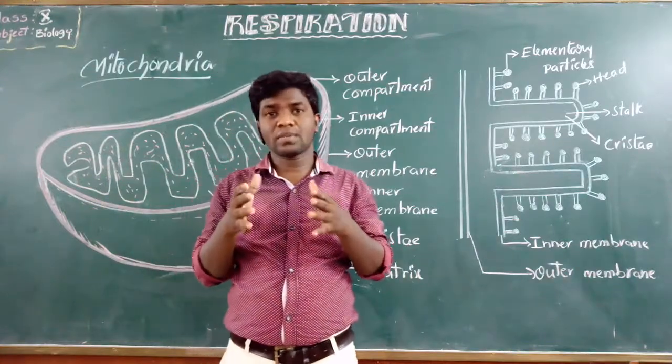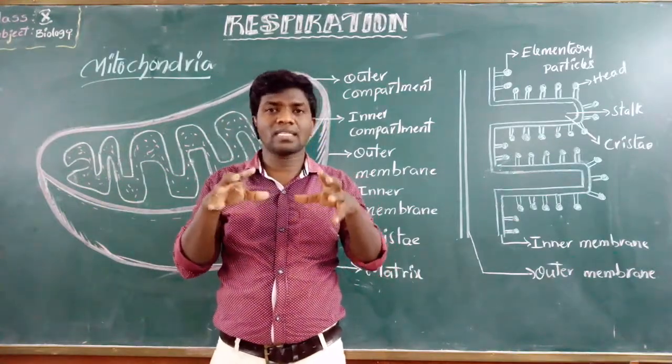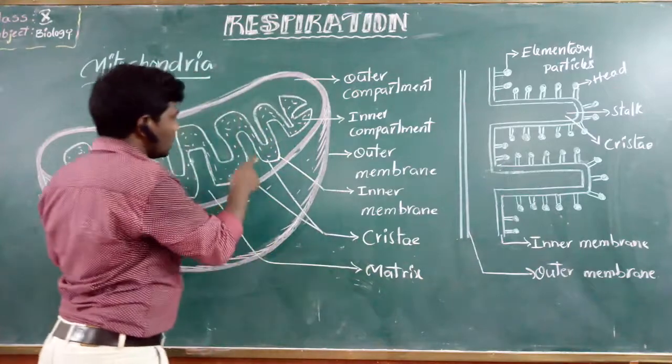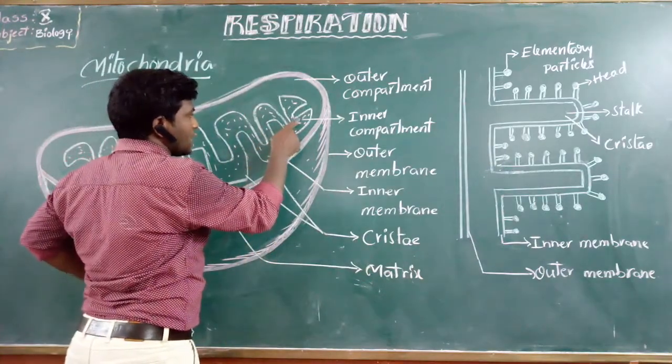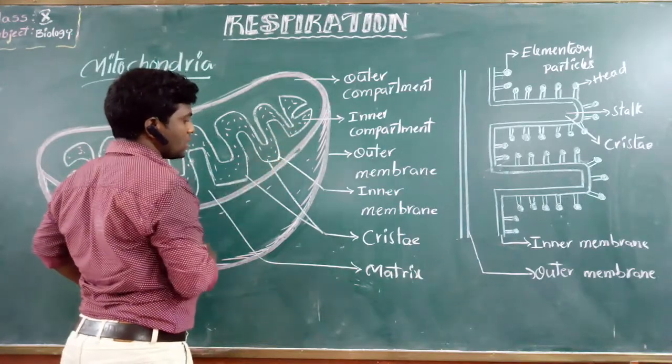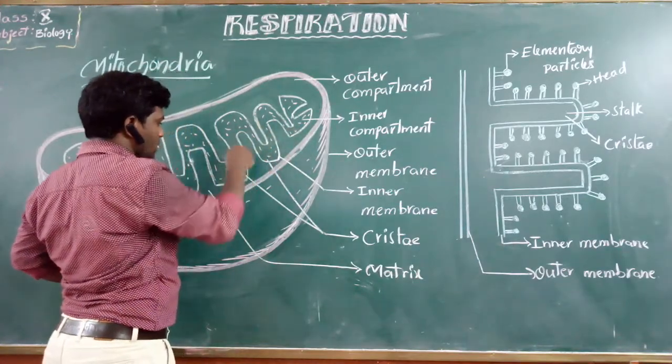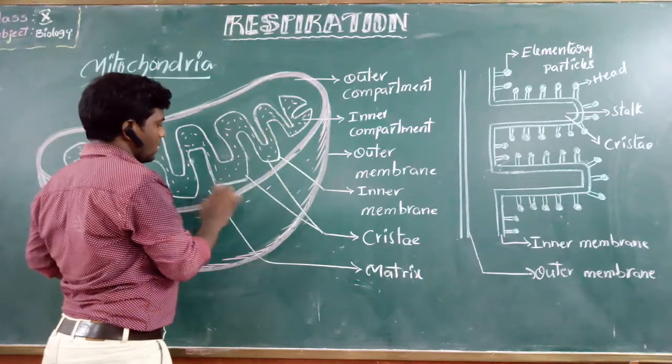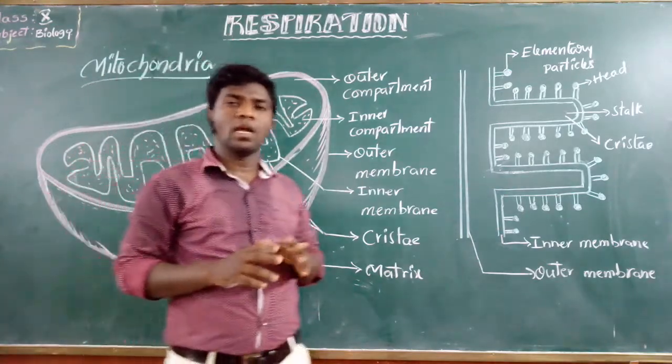The substance present in the inner compartment is called the matrix. What is the inner compartment substance called? This is the matrix.